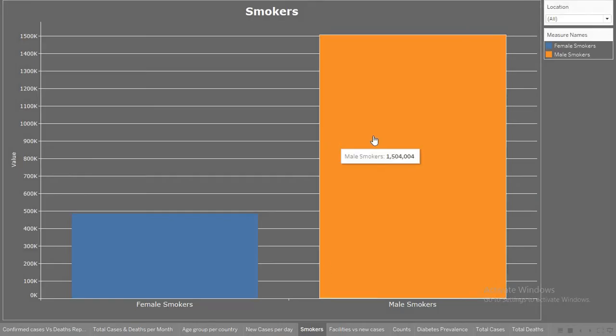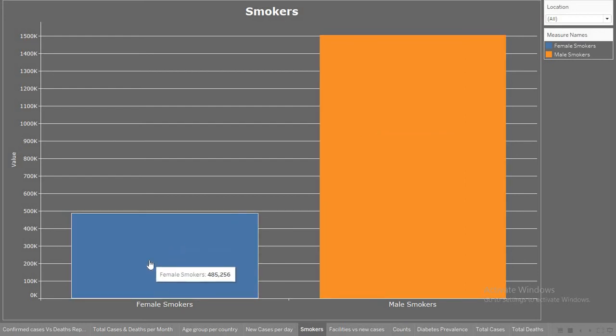Then, out of the total COVID cases, we can infer here that 15 lakh 4,000 cases were male smokers, and the female smokers were 4 lakh 85,000 out of the total cases.